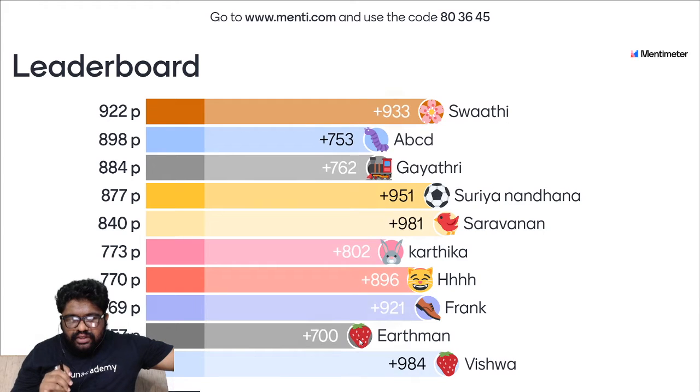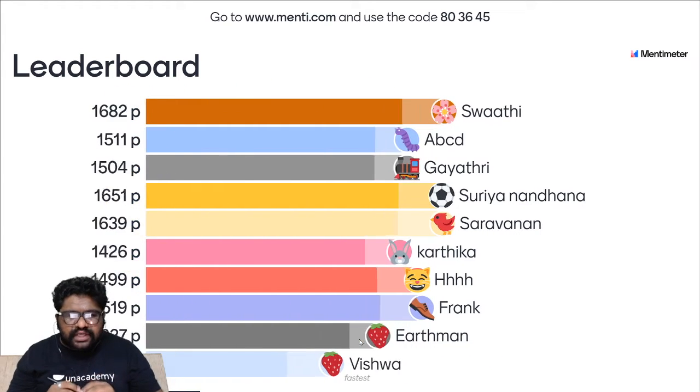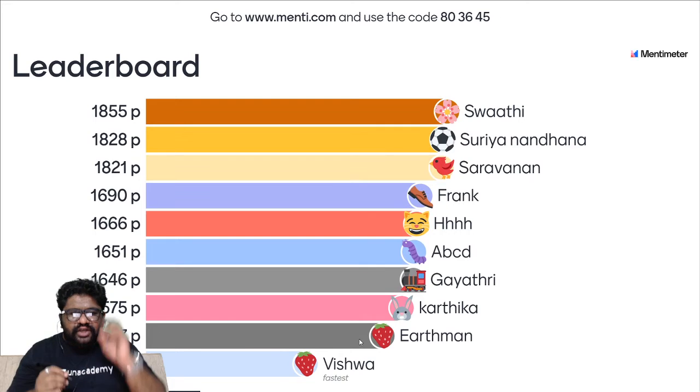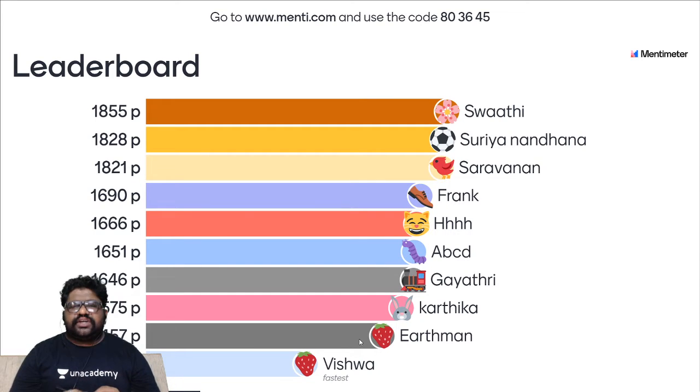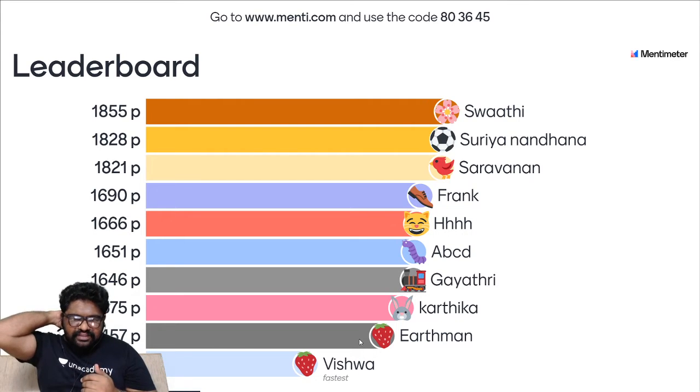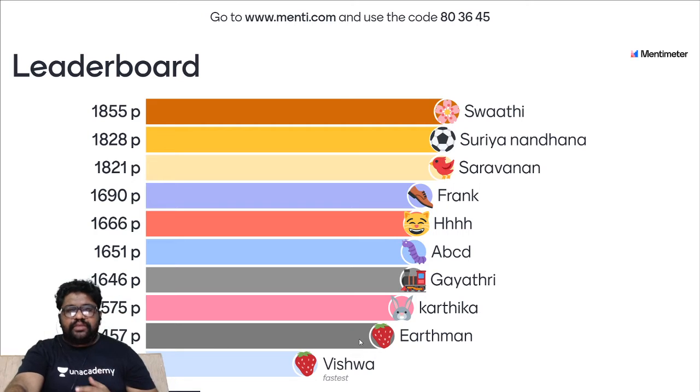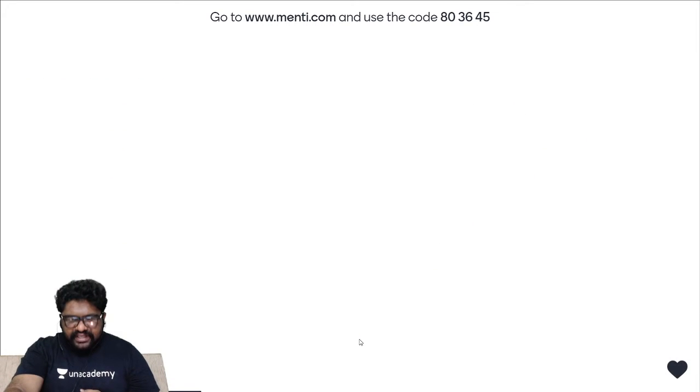Okay. Now Swati has displaced and she has been on the top position. Excellent, Swati. Suri Nandana has come back like a fire. Saranan is on 3rd, Frank 4th, HHH is 5th, Treta H is 5th, ABCD is 6th, Gayatri is 7th, Kartika is 8th, Earthman is 9th and Vishwa is 10th. Excellent going, people. Now let's go for the next case discussion.